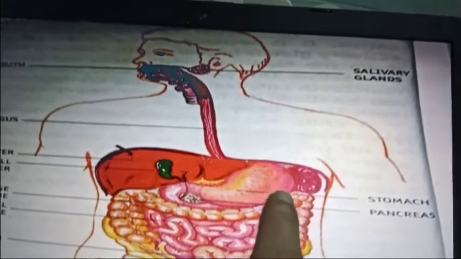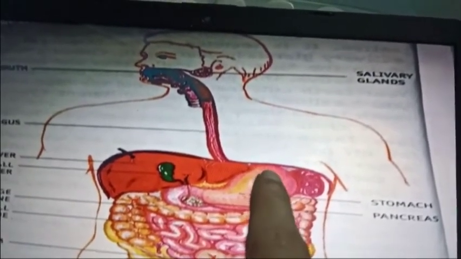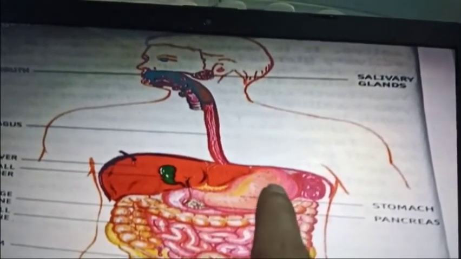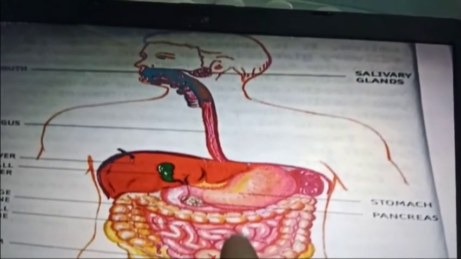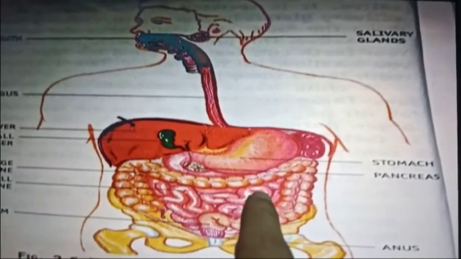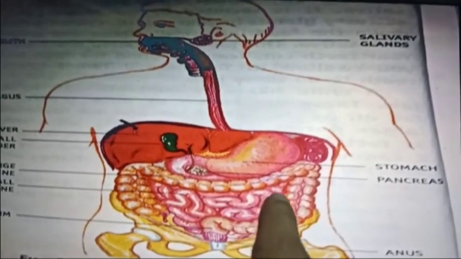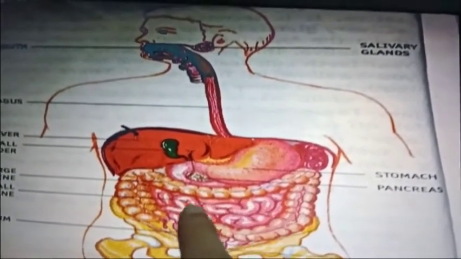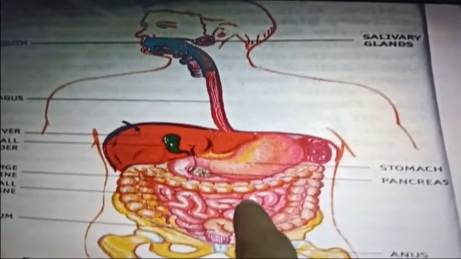And the food that has been digested in the stomach, the leftover digestion may happen in the small intestine. Now the food reaches the small intestine, and there the remaining leftover starch, proteins and the fats, whatever fats have not been degraded till now, may be broken down, or we can say digested, in the small intestine.